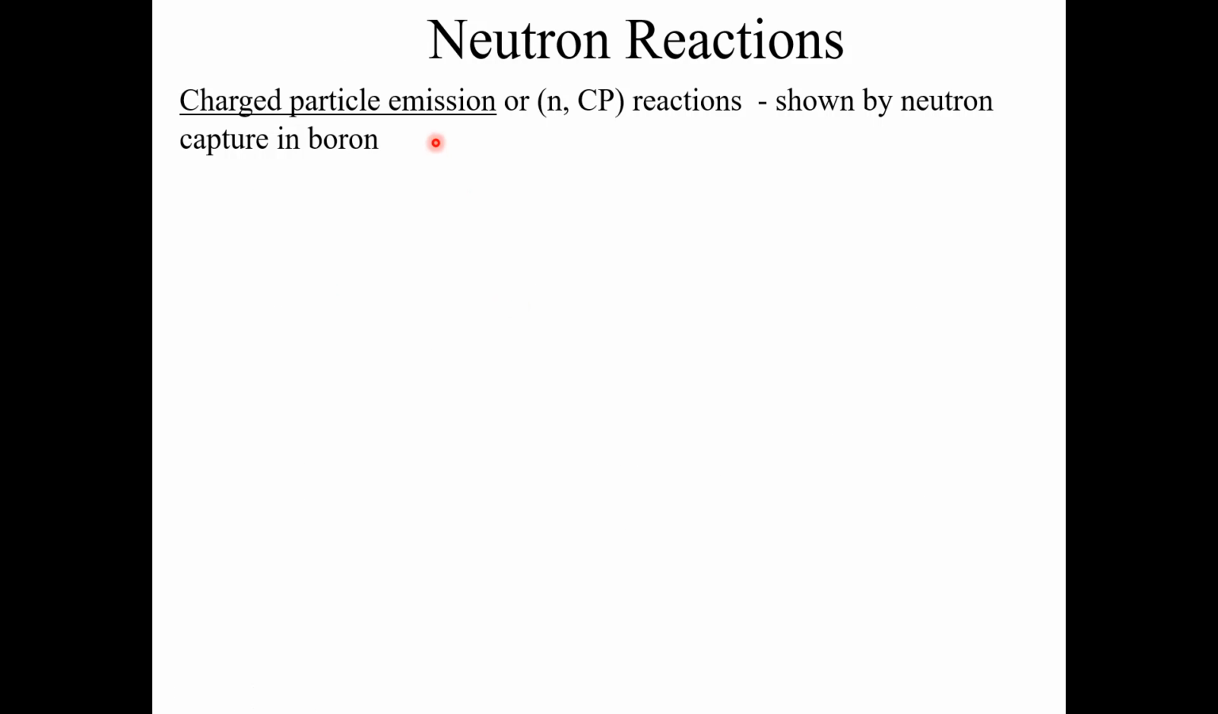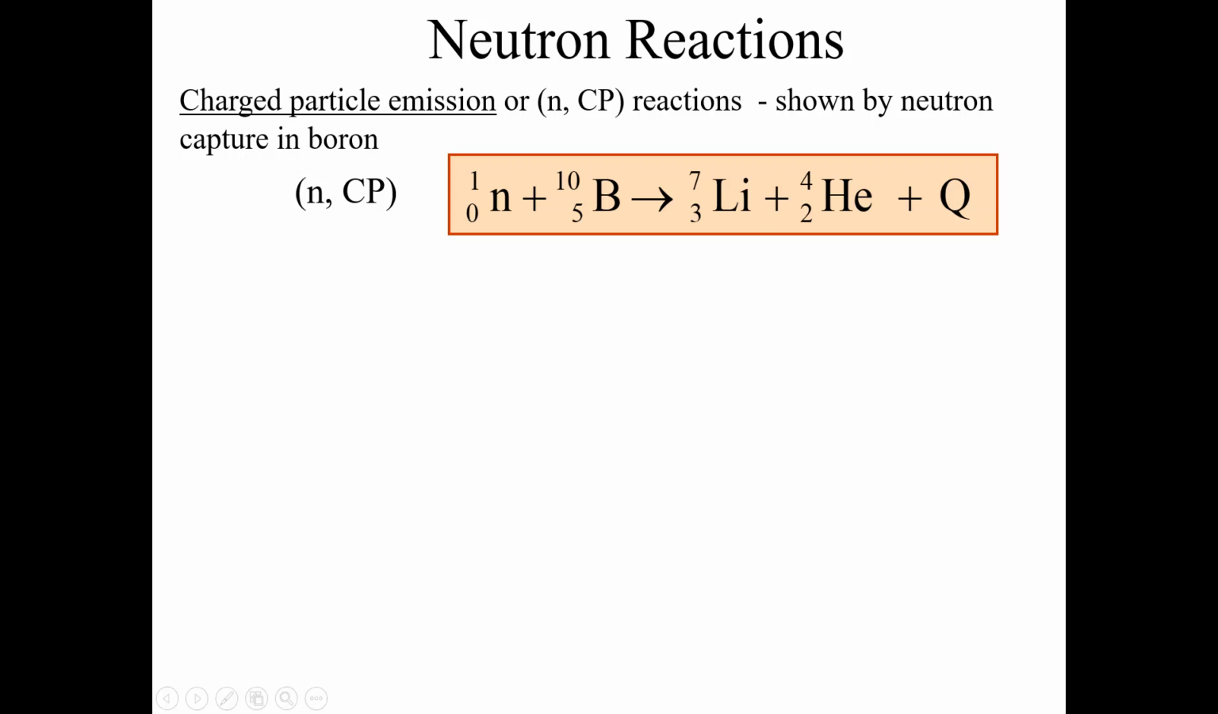Charged particle emission reactions are shown by neutron capture in boron, which you can observe here. It's an example of neutron and charged particle emission reactions. We have boron 10, and that boron 10 is hit by the neutron.